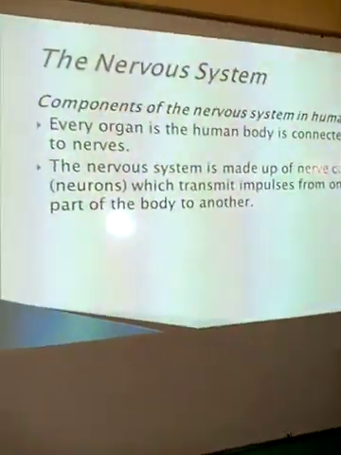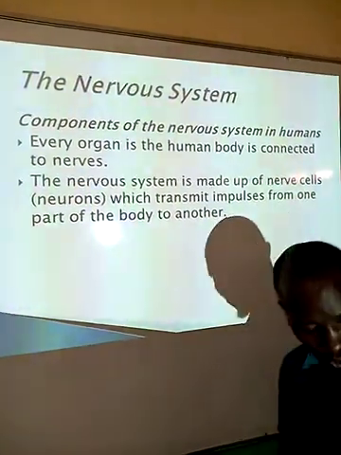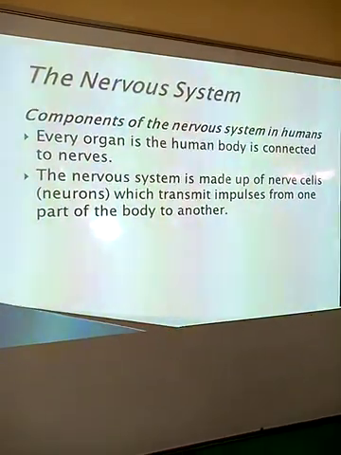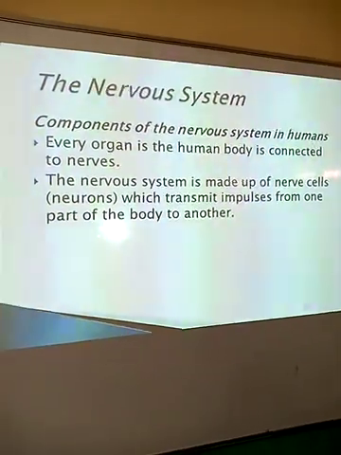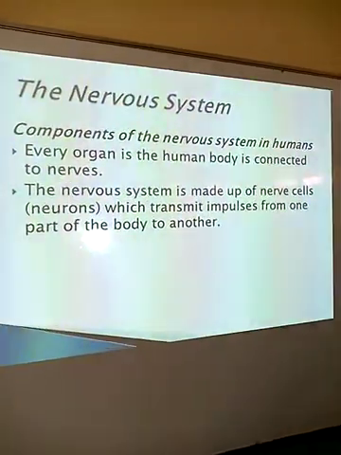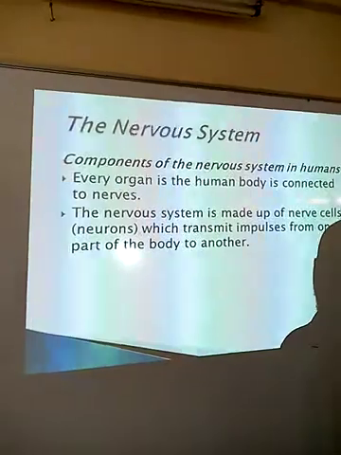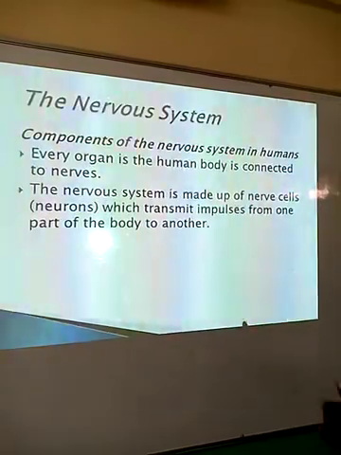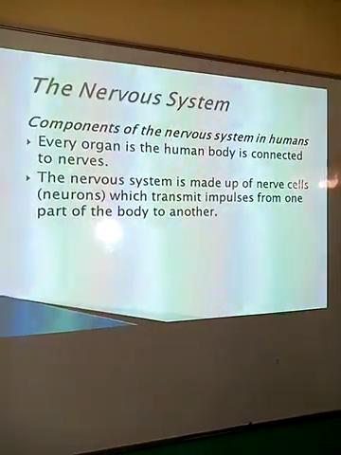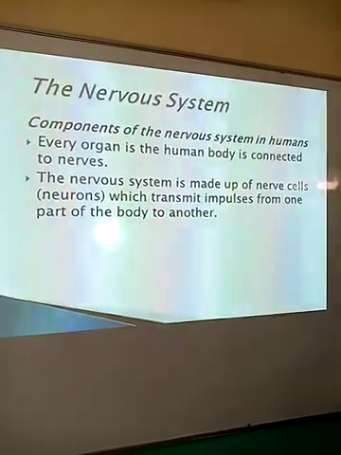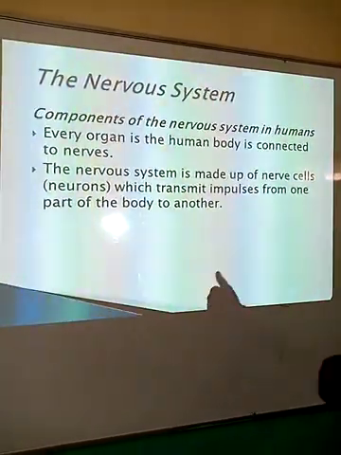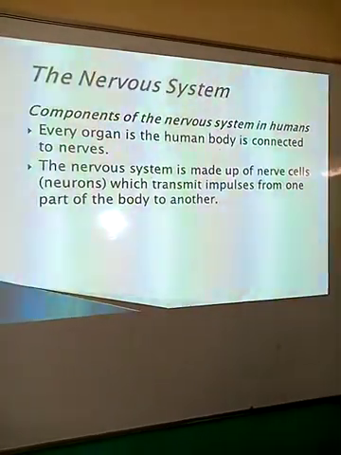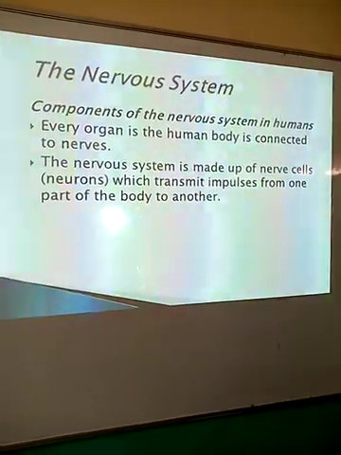So, a continuation from our previous lesson, we were talking about response and coordination in animals, where we saw some of the parts that are involved here. We had talked about the receptors, and we said that the receptors are those parts of the organism that receive the stimuli. Then we also looked at the effectors, which I said are parts of the organism that bring about a change. That is, after the receptors have received it, then we have those parts that now bring about a change. So we want to look at what we call the components of the nervous system in human beings.